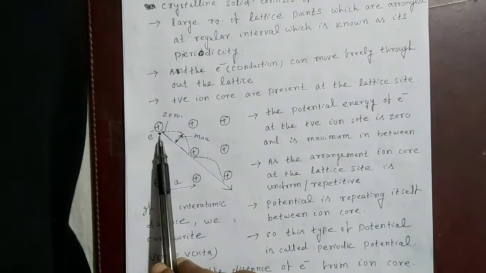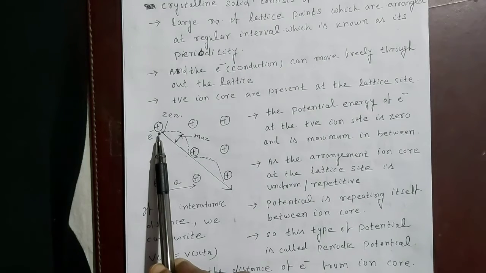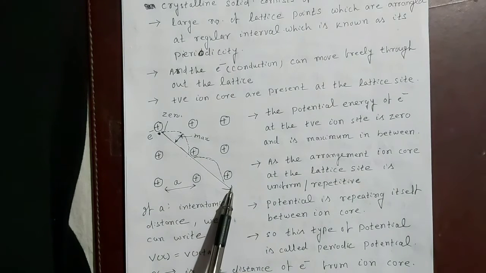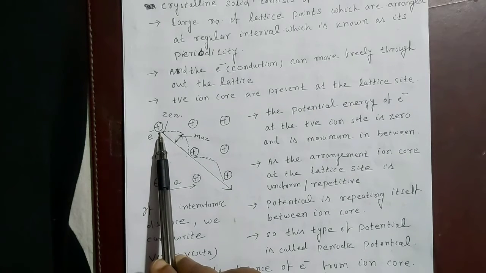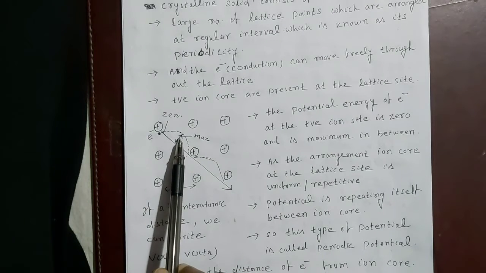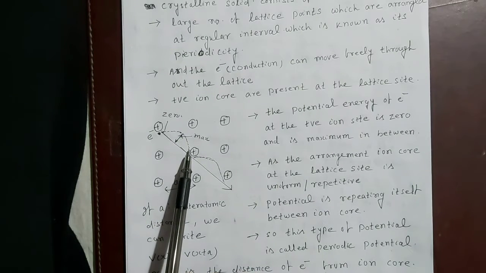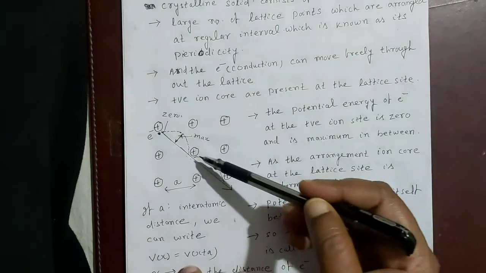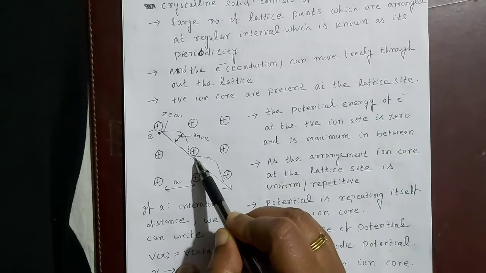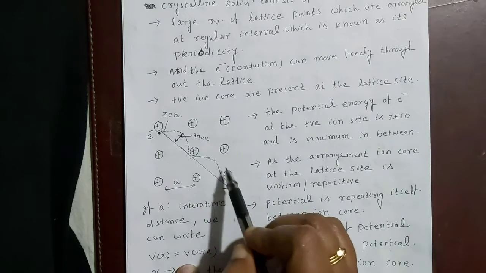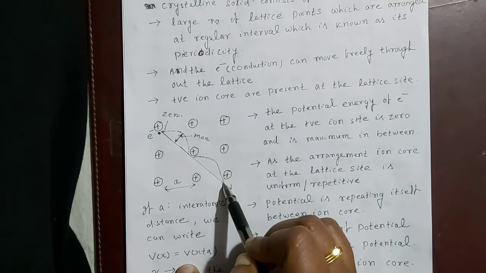Here the electron is present. Let this be the position of the electron and this is the way along which it travels. So the potential energy felt by the electron near the positive ion core is 0 and it increases in between the two ion cores, and after that it decreases continuously when it reaches the other ion site. So like this, when it moves from this position to this position, again the potential is 0 at the lattice point and it increases to maximum in between the two lattice points, then it again decreases to 0.